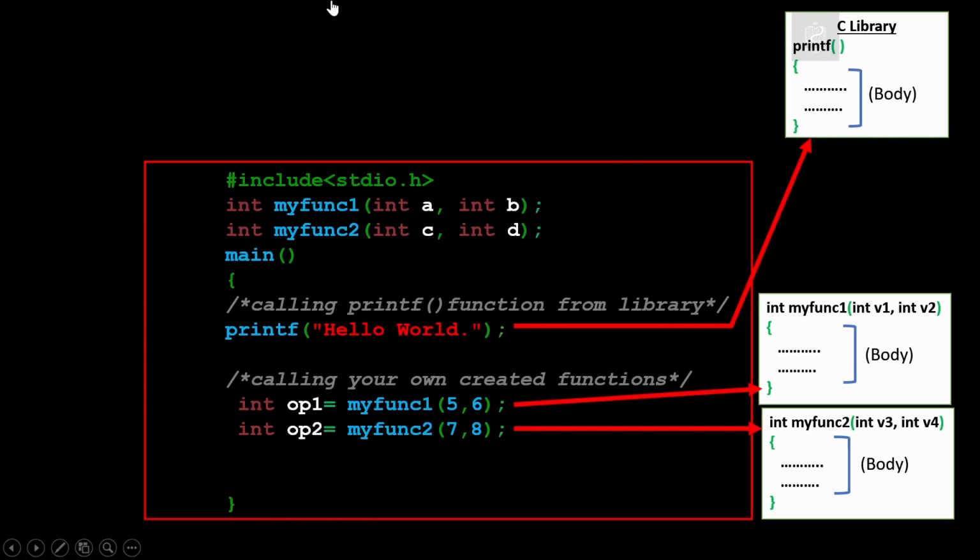Now this is a simple example where two functions, myfunc1 and myfunc2, have been declared, and within the main function we are calling a printf function which is written within the C library. Within the main function we are calling myfunc1 and myfunc2, both these functions with different values of arguments. The body of myfunc1 has been defined here and the body of myfunc2 has been defined here.